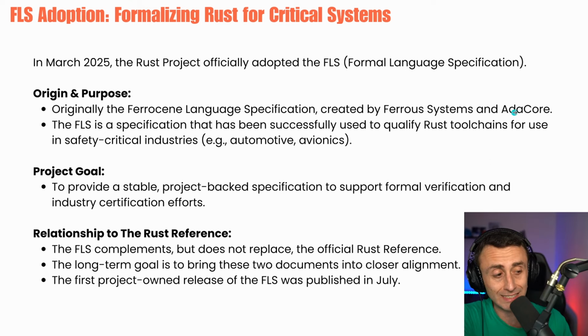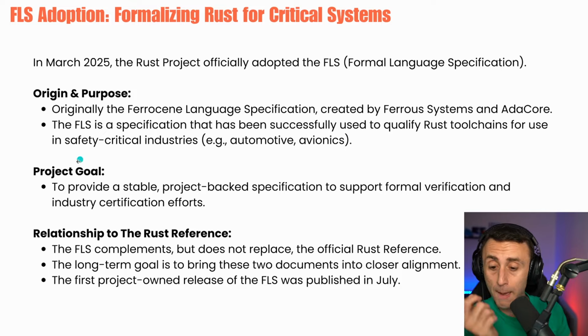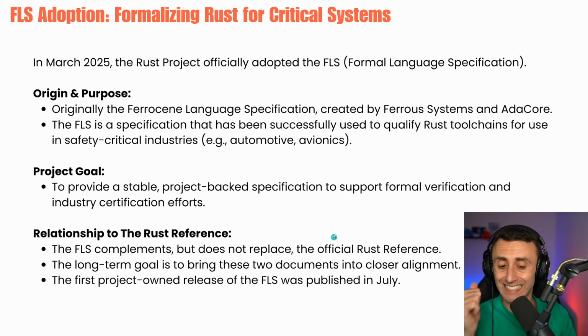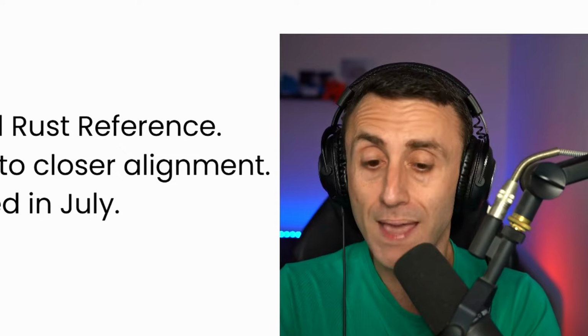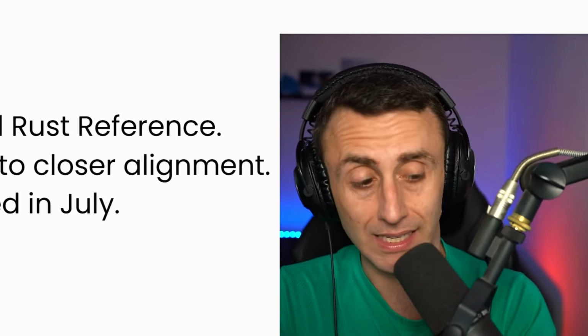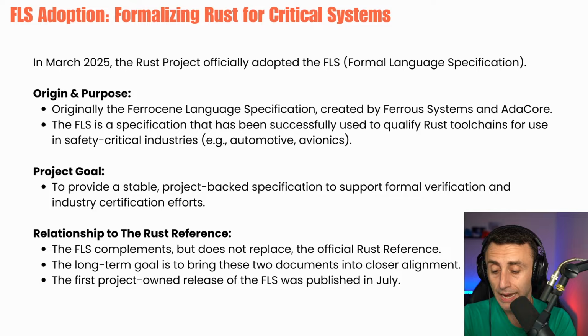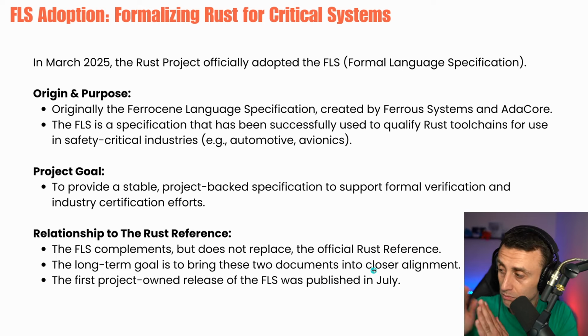Originally created by Ferrous Systems and AdaCore, the FLS is a specification that has been successfully used. But the project goal is to provide a stable project-backed specification to support formal verification. Many projects need this. They need formal verification. And the relationship to the Rust reference is that the FLS complements but doesn't totally replace the official Rust reference. We still have the Rust reference here. The long-term goal is to bring these two documents, the Rust reference and the FLS, into the same direction.